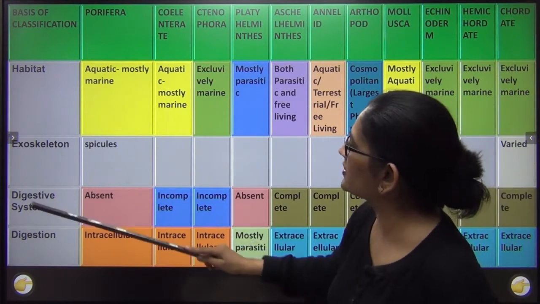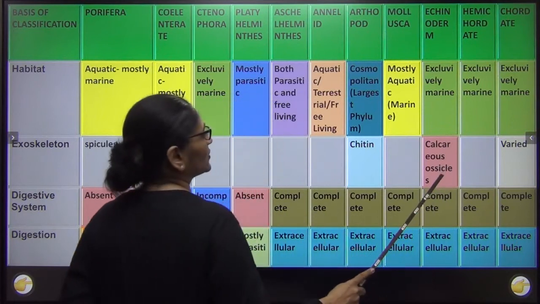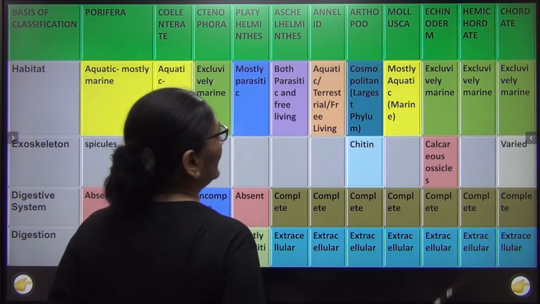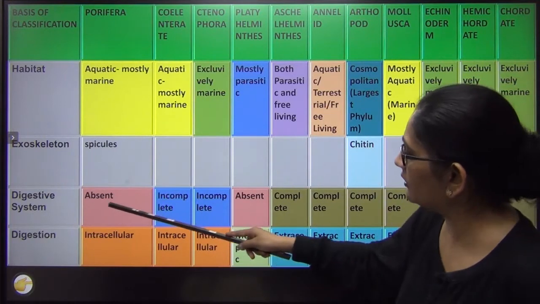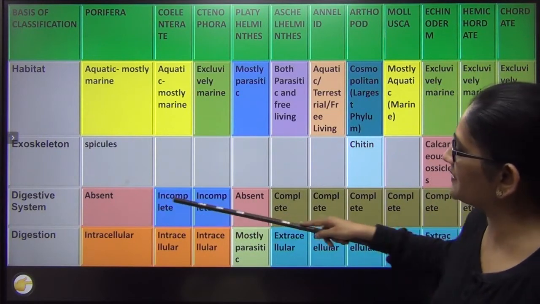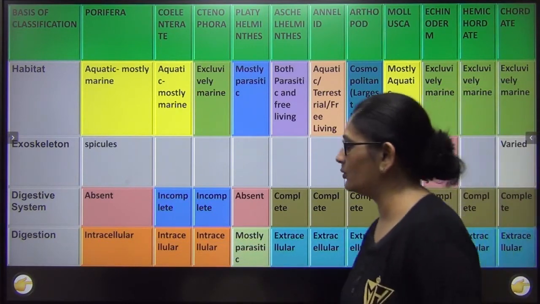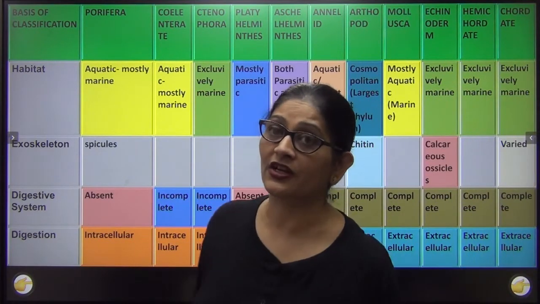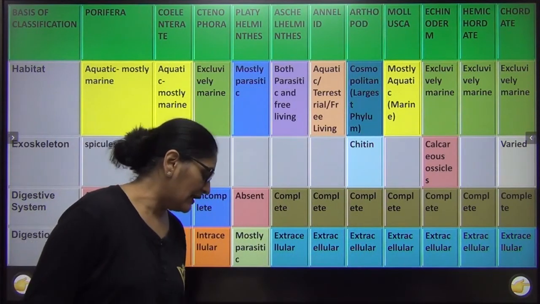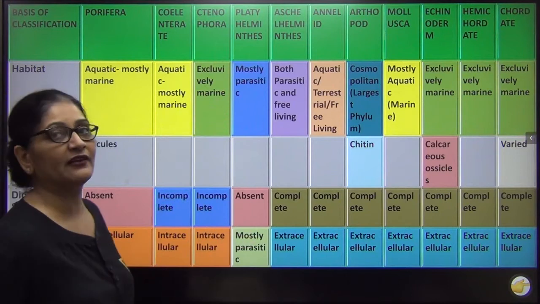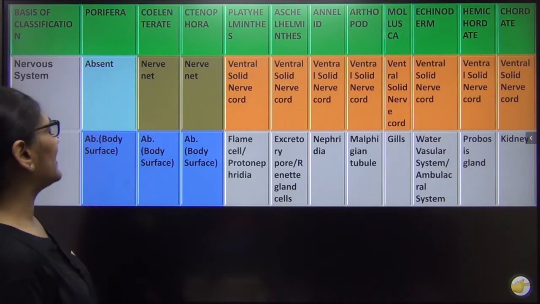Then exoskeleton: in some it is spicule, in some it is chitin, in some calcareous ossicles, and it is varied in chordates. Digestive system: I gave you an account of how the digestive system was first absent, then incomplete, and then complete. And digestion: how intracellular went to partly intracellular, then extracellular. Okay? Now that we have done a comparative account on these 4 parameters, let us move to the next one,